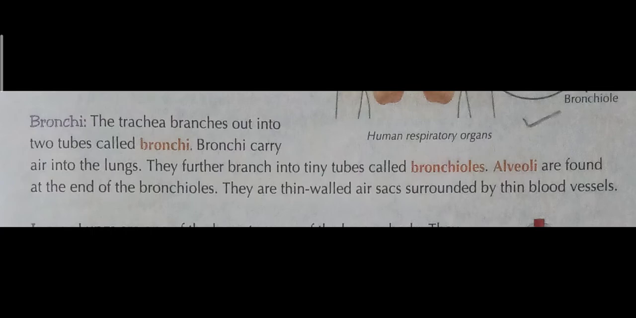So about bronchi it is written that the trachea is further subdivided into two branches known as bronchi. Bronchi carry air into the lungs. The bronchi are the organs which carry the air through the windpipe to the lungs, and they further branch out. It means they are further subdivided into small tiny tubes called bronchioles. Alveoli are found at the end of the bronchioles. They are thin-walled air sacs surrounded by blood vessels.